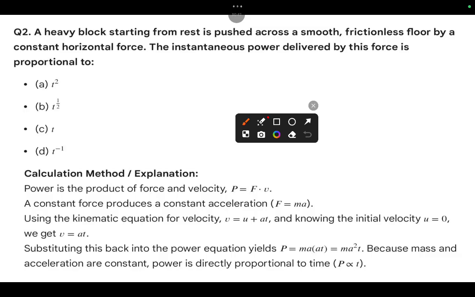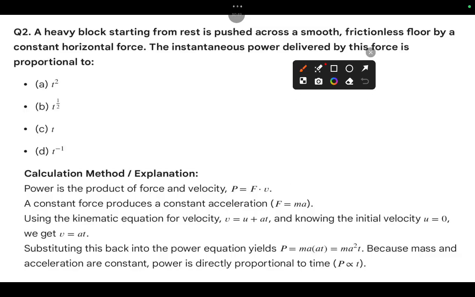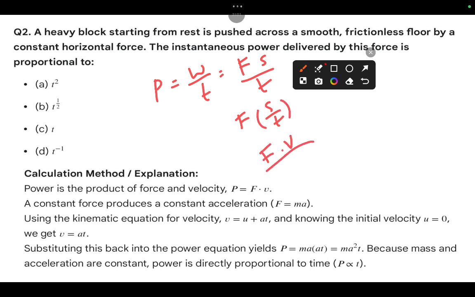Okay, let us consider the power. So power P equals what? W by T. W means what? F times S, so you keep F as it is. S by T means what? Velocity. So that means P equals Fv. Am I right? So that is Fv.